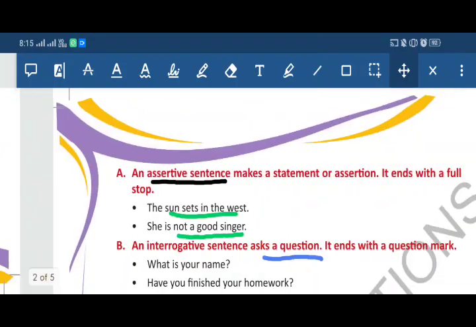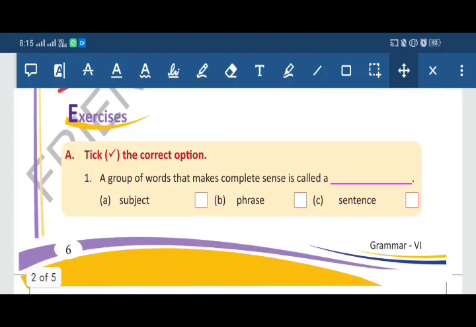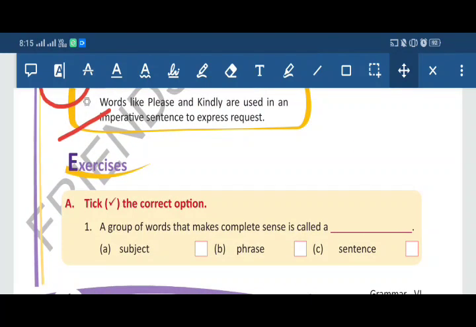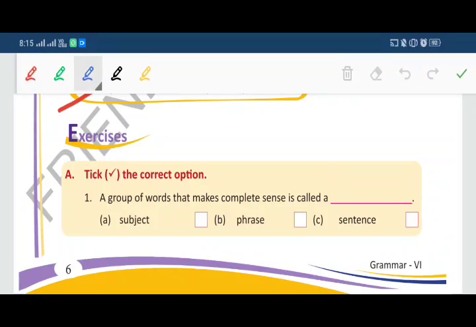Now come to the first exercise. Take your pencil. Try to tick the answer by yourself. If you are able to solve these 6 questions, it means you understood very well. Our first question is, a group of words that makes complete sense is called a dash. So there are 3 options: subject, phrase or sentence. So what is the correct answer? Sentence.